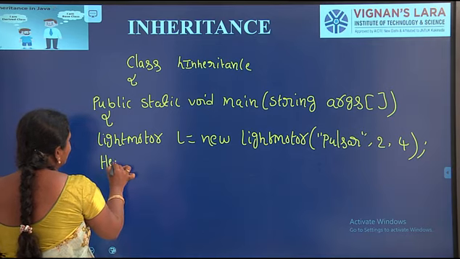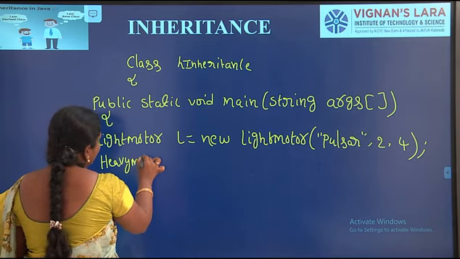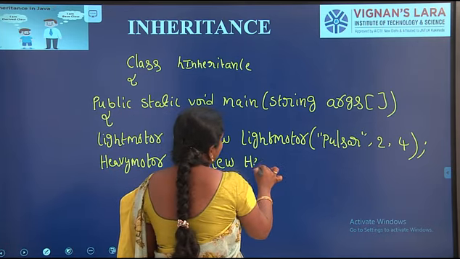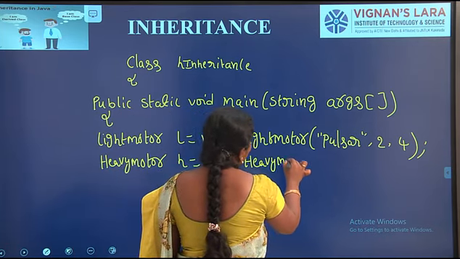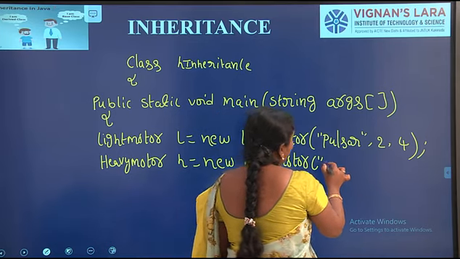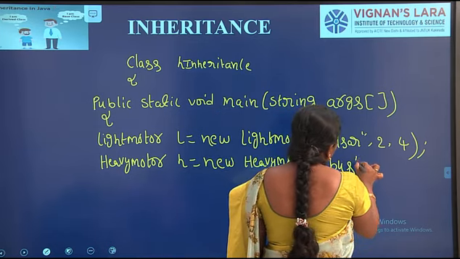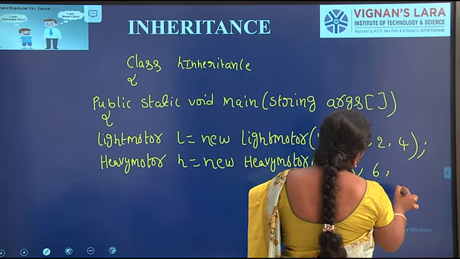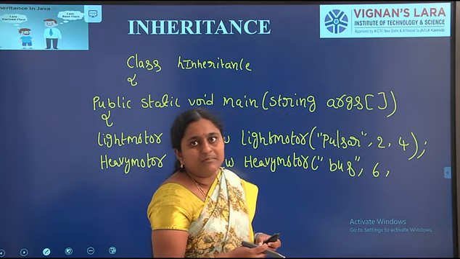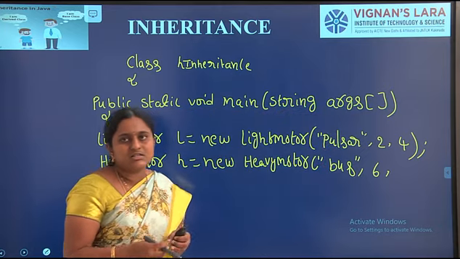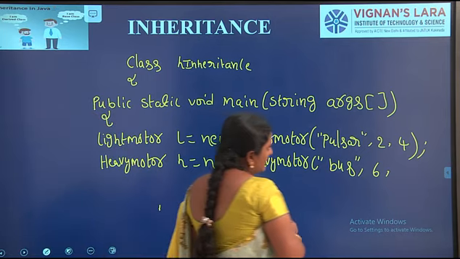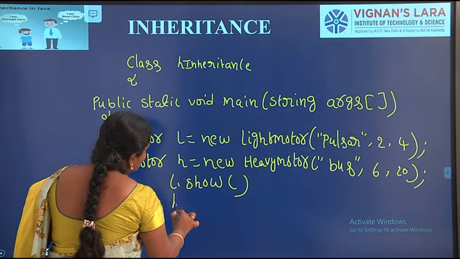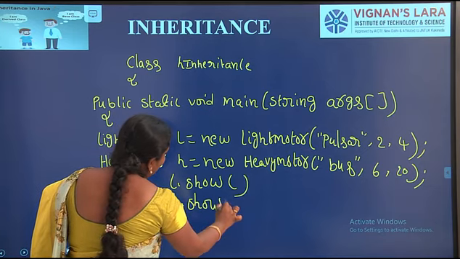Heavy motor H equal to new heavy motor: bus. First one is vehicle name, next one is the number of wheels, 6. Next, how many years: permit in years. What is the warranty of that particular vehicle? Then the dot show method, H dot show method.